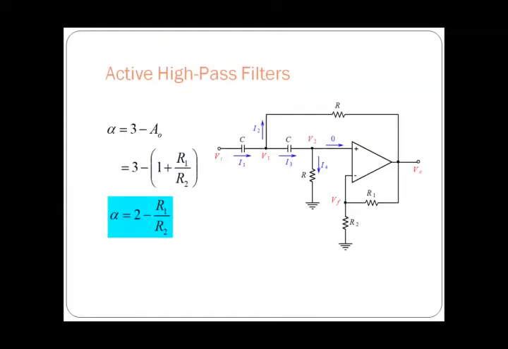In the place of A naught, A naught is nothing but the gain of the non-inverting amplifier. So if you solve this, we are going to get alpha equal to 2 minus R1 by R2.